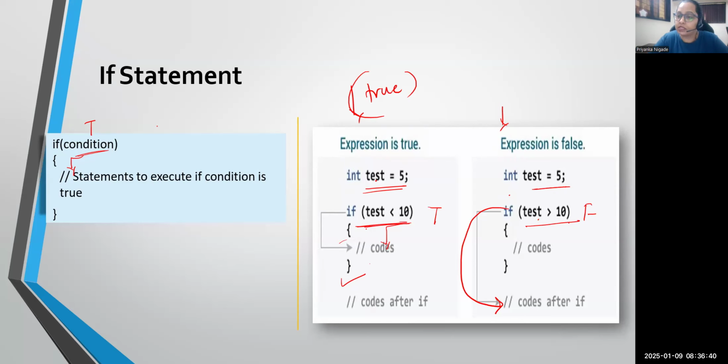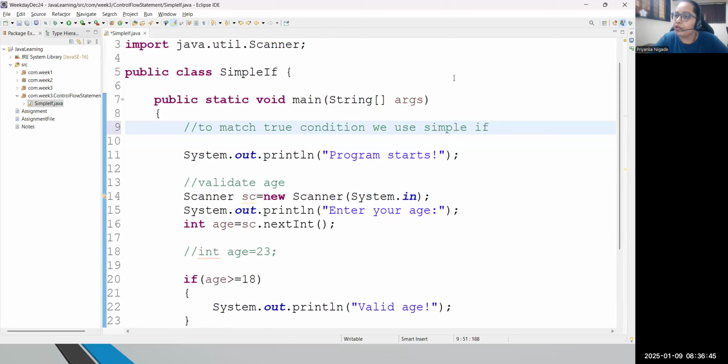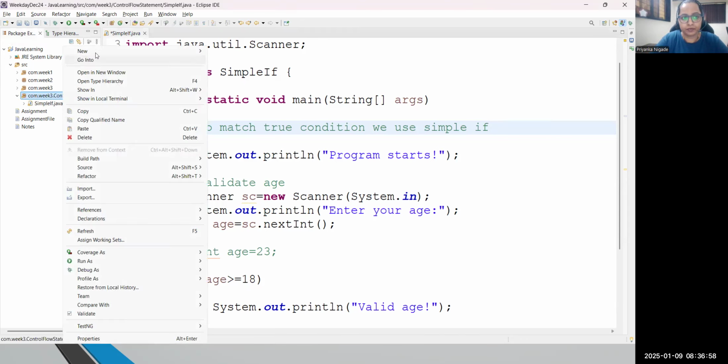Correct? But suppose now what if a customer or any user enters a wrong age? Now we want a meaningful message, that okay, you are an invalid person. There I can follow the if else statement. Correct? So just have a look at different examples under if else.